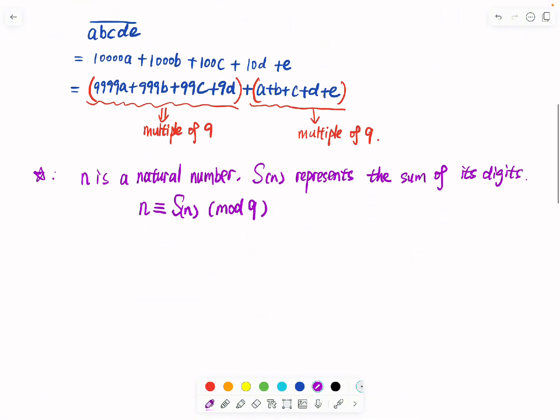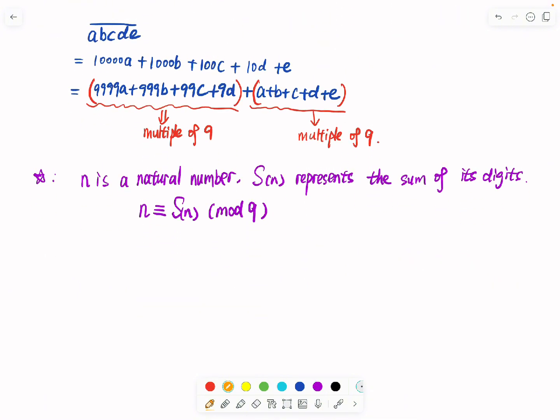Let's have a look. For example, if I want to check 1, 2, 3, 4, 5, 6, 7, 8, 9, and so on until 2014, 2015, whether this number can be exactly divided by 9 or not, or what is the remainder of this multi-digit number, we can just use a method.